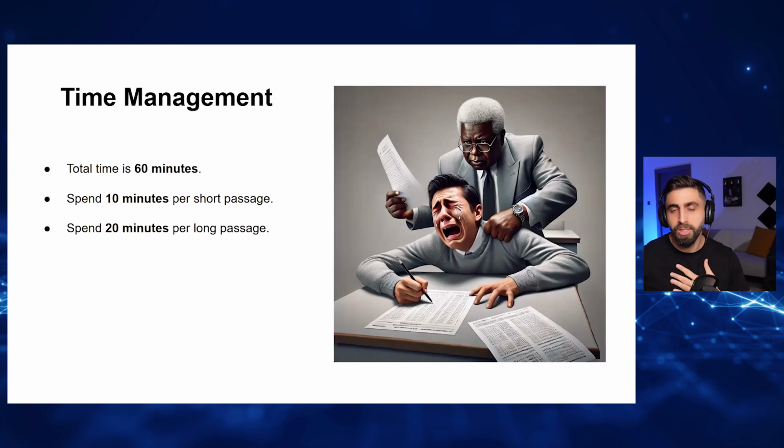I personally disagree. In my personal opinion, all of them are equally the same difficulty. That's why I encourage you to spend the exact same time or to divide your time equally between these passages. Okay? So 20, 20, 20, or 10, 10, 10, 10, and 20.